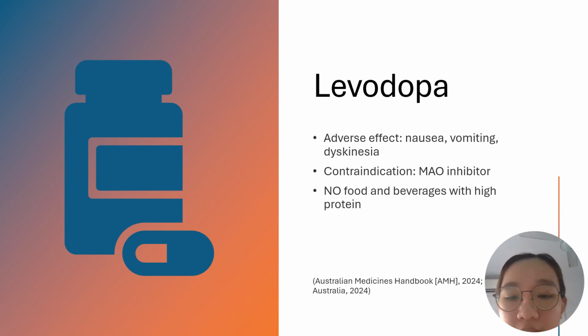According to the Australian Medicines Handbook 2024 and MIMS Australia 2024. Based on the function of the drug, we can see that levodopa is the first-line management for Emma in her Parkinson's disease.